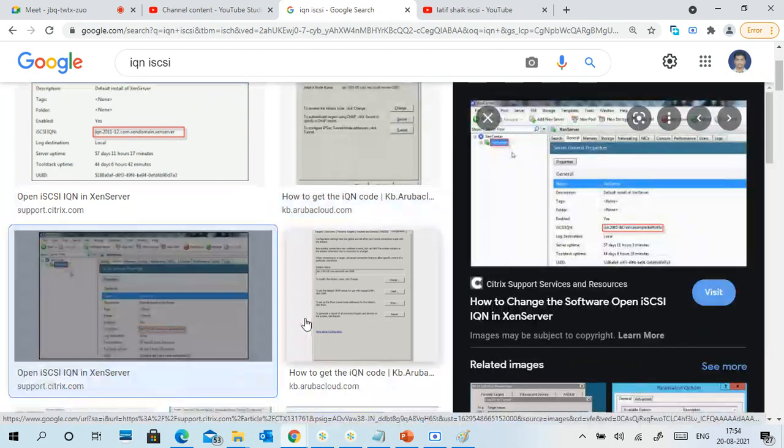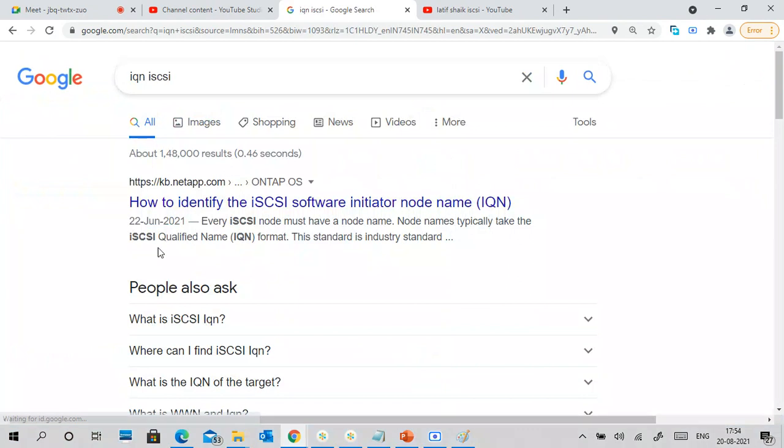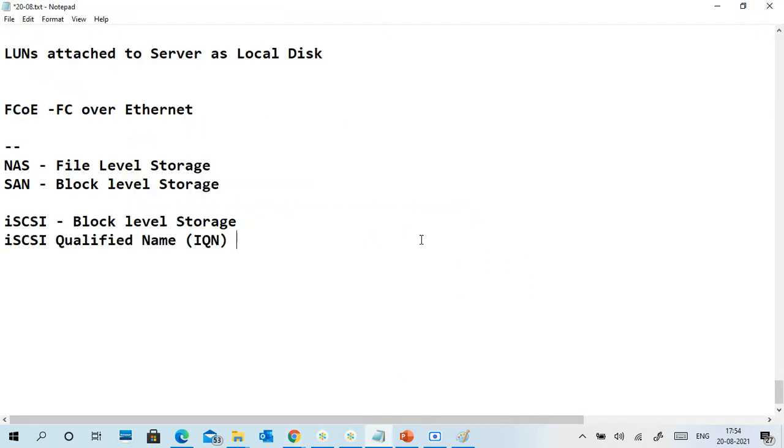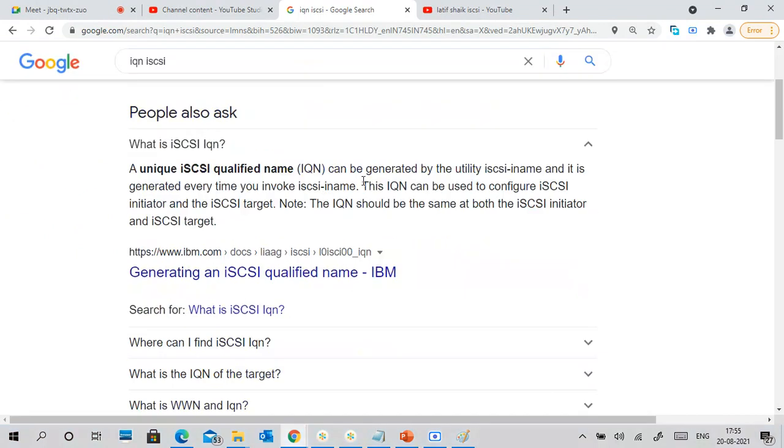It includes something in it. iSCSI qualified name. A node must have a node name, typically taken from a standard. Generally the utility iSCSI IQN name is like that.